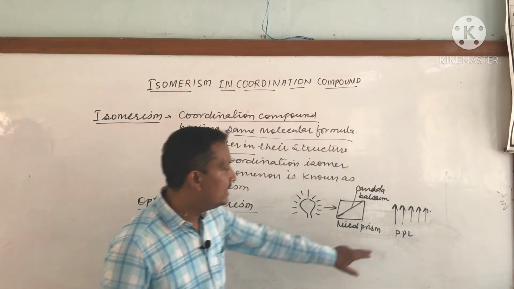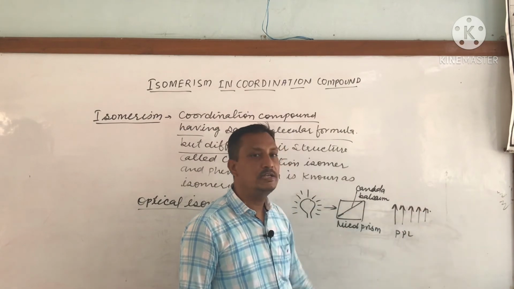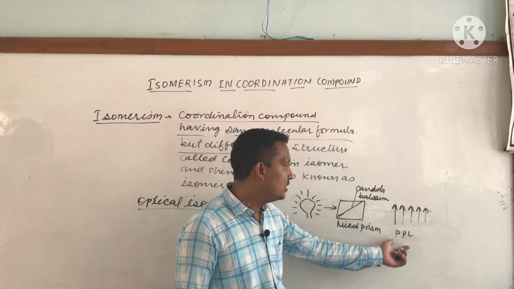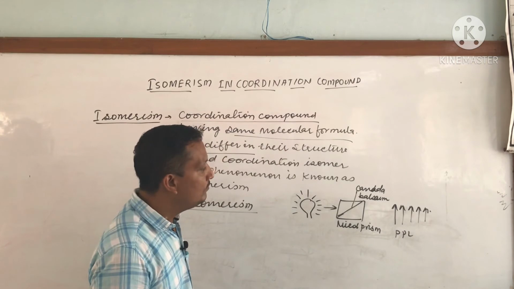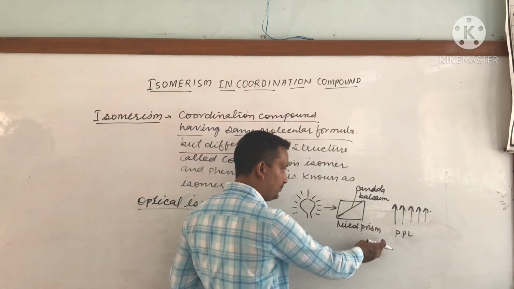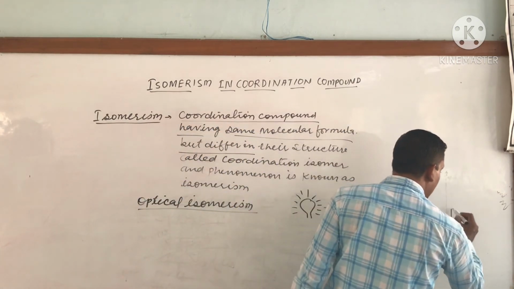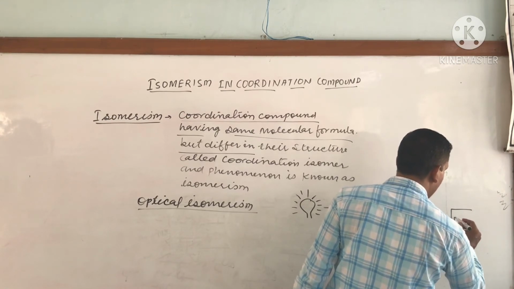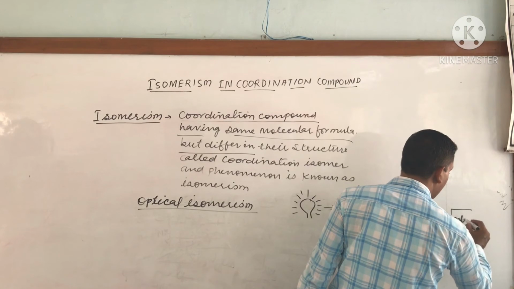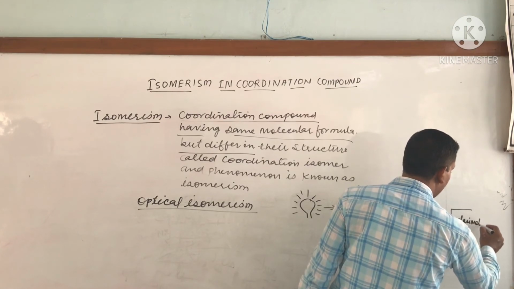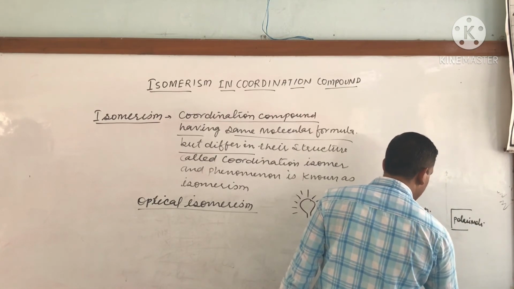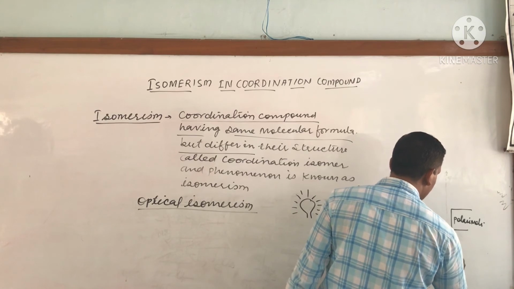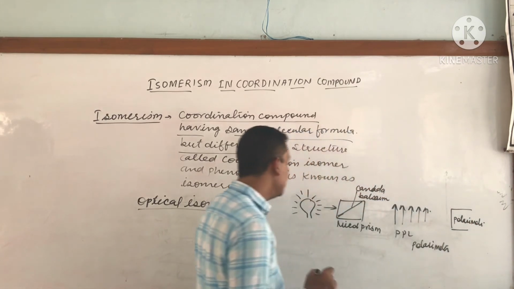And when this light is allowed to pass through a molecular solution, then what happens? This light may rotate, and the rotation of the plane polarized light is generally detected by a polarimeter.